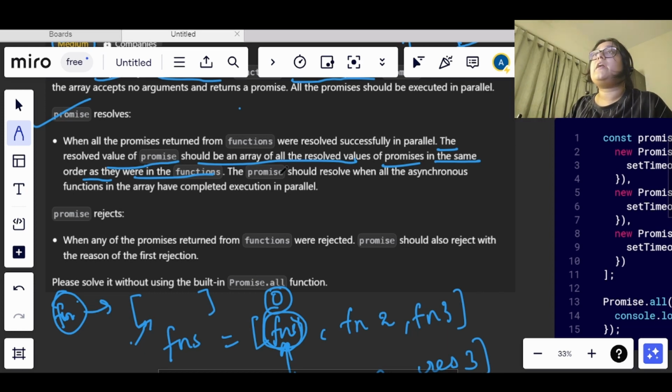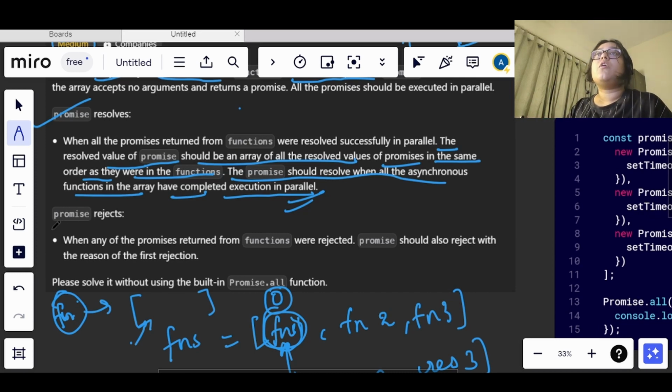They have again signified that the promise should resolve when all the asynchronous functions in the array have completed execution in parallel. This will only be resolved if the functions have completed execution in parallel. If any one of them is pending, then it will nullify the case and it will not be resolved.